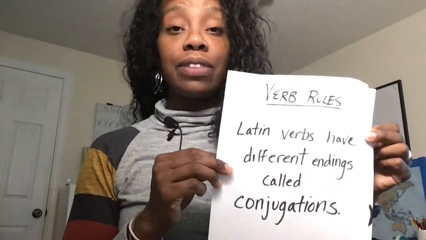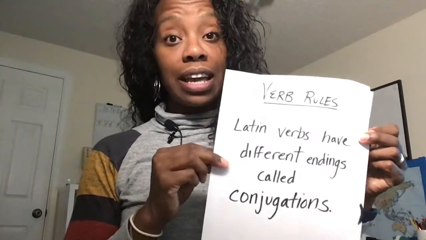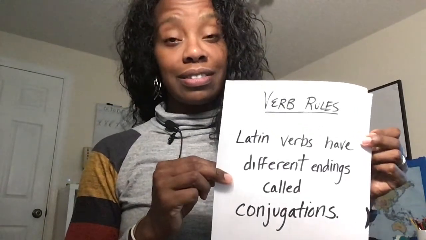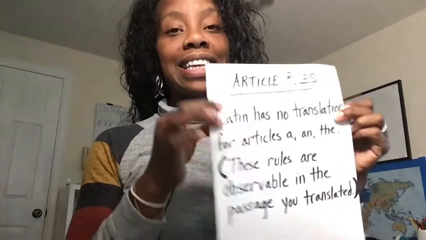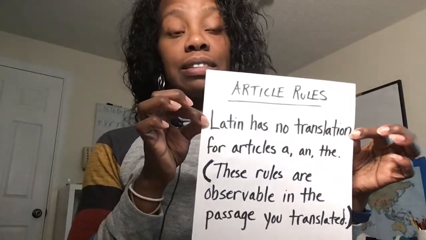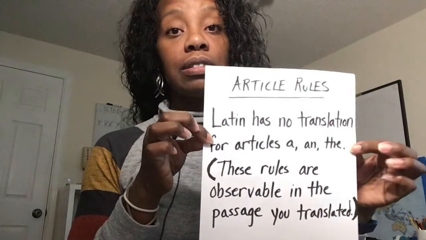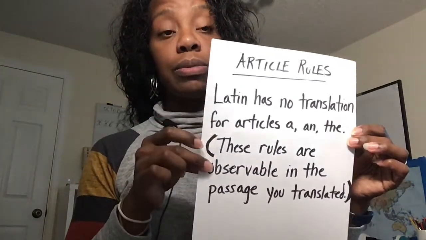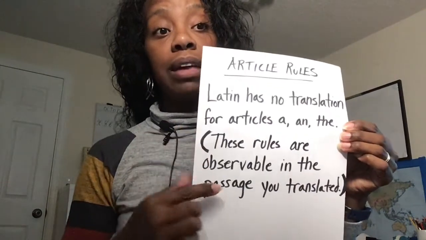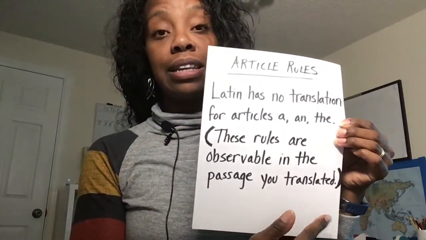Okay, so it starts out. Latin verbs have different endings called conjugations. Okay, that's week 9. Latin has no translation for articles a and the. These rules are observable in the passage you translated.